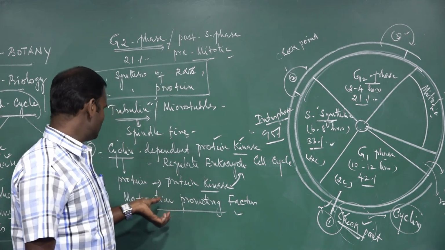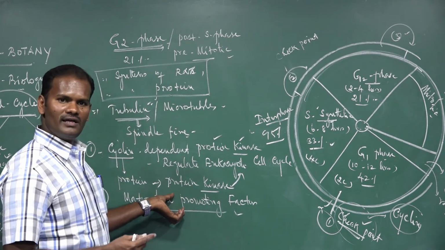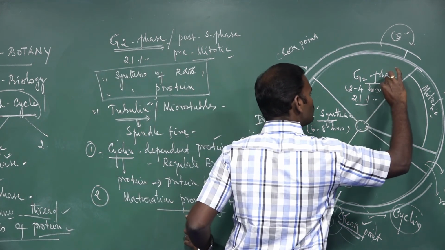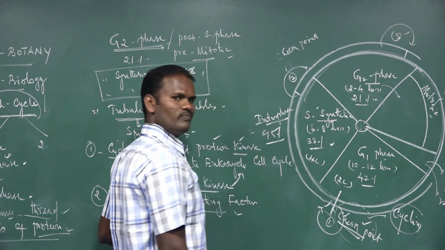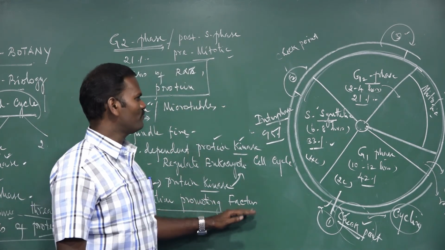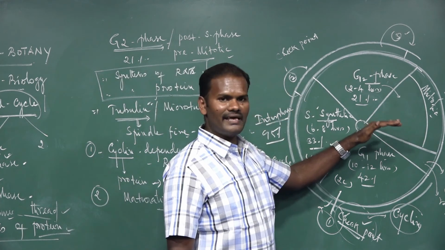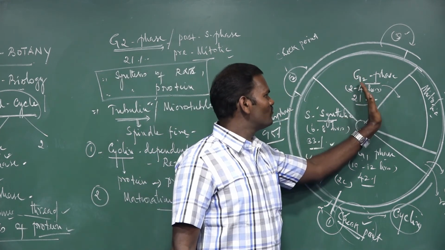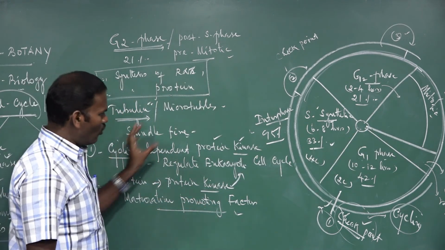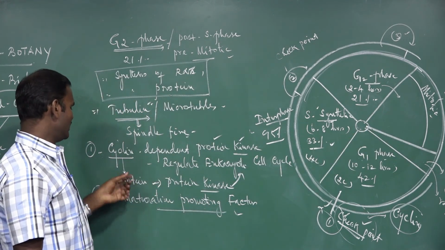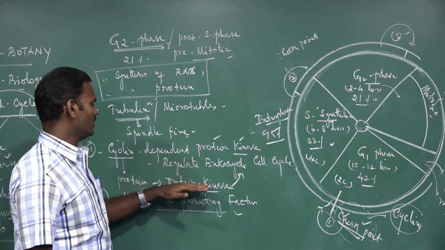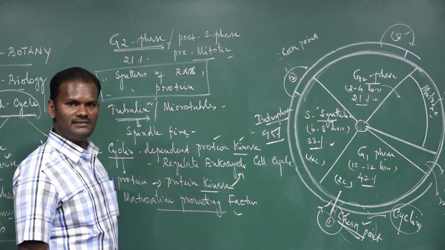Its function is to regulate the transition of the cell cycle from G2 to the mitotic phase. The whole cell cycle is regulated by cyclin dependent protein kinase.